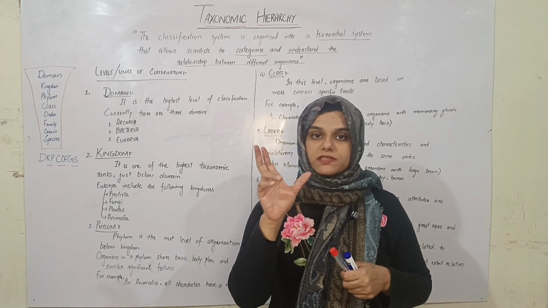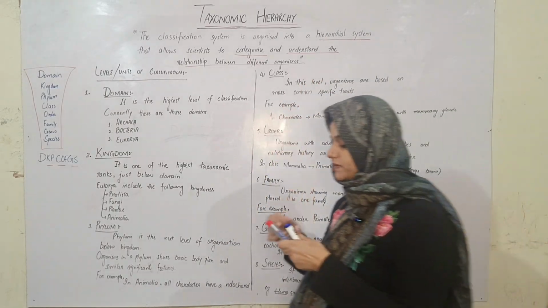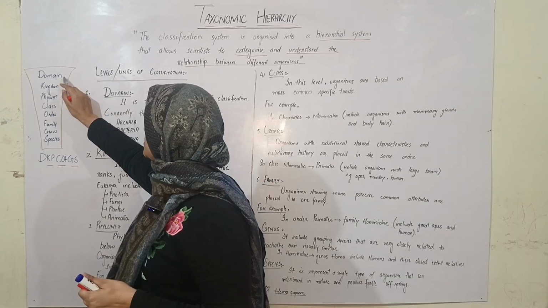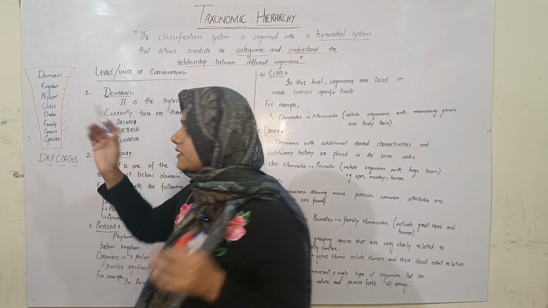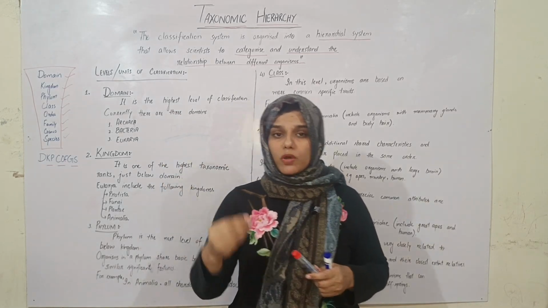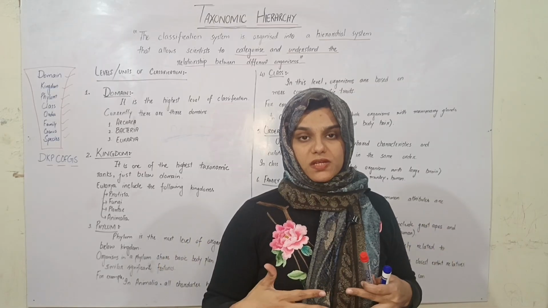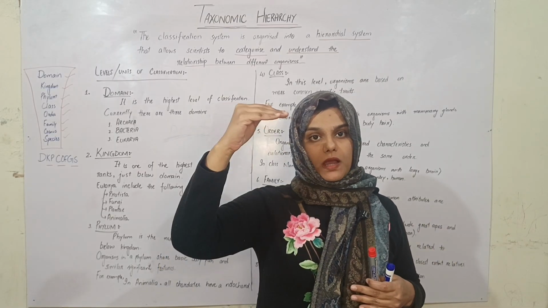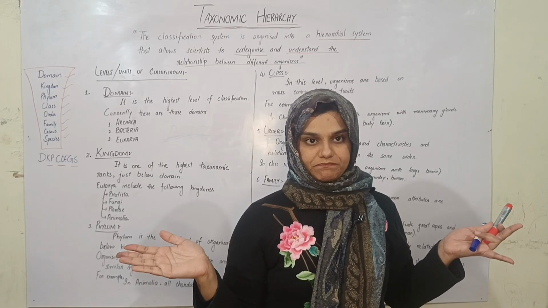Now look, if we start studying the taxonomical hierarchy, let's take an overlook of this system. It starts with domain, kingdom, phylum, class, order, family, genus, species. It's a funnel-like system. As you go down the hierarchical rank, the organisms become more similar to each other, share more similar attributes, and are more closely related to each other. And the higher the rank you study, the more diverse organisms are present in that rank.